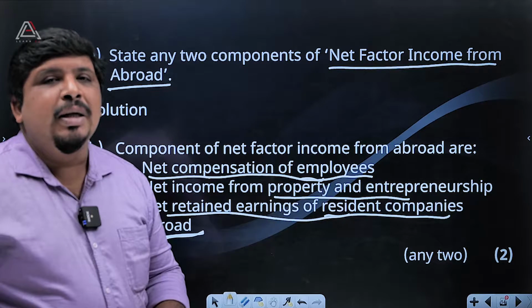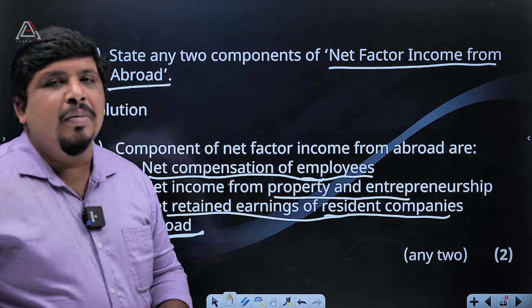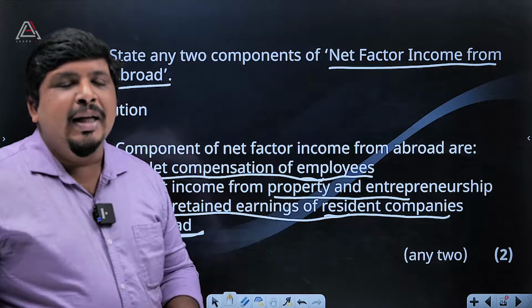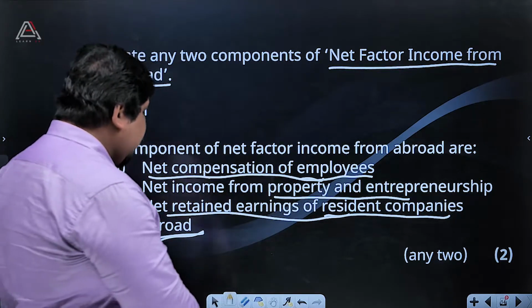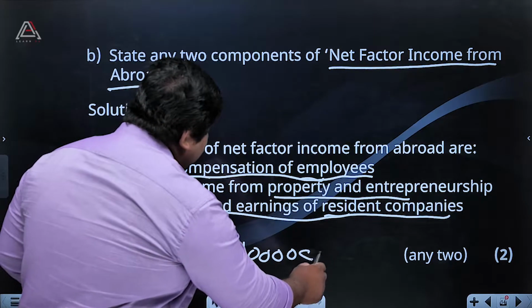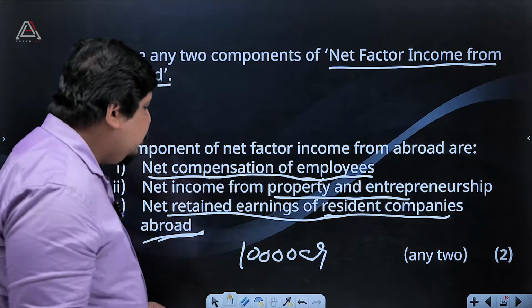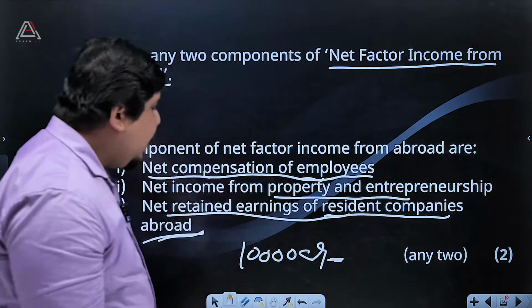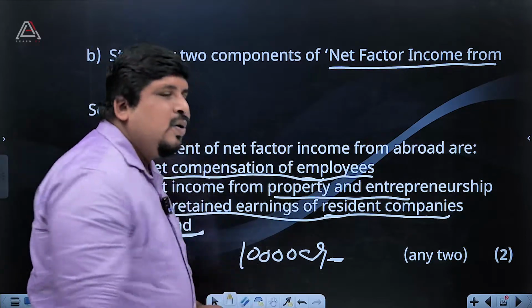We can take that Samsung. Samsung is working, they got their plant in India, so they are working in India, so they are generating, these are some examples, 10,000 crores from our economy. Okay, the Samsung 10,000 crores.